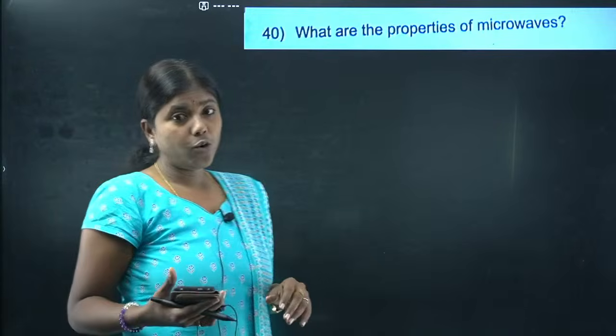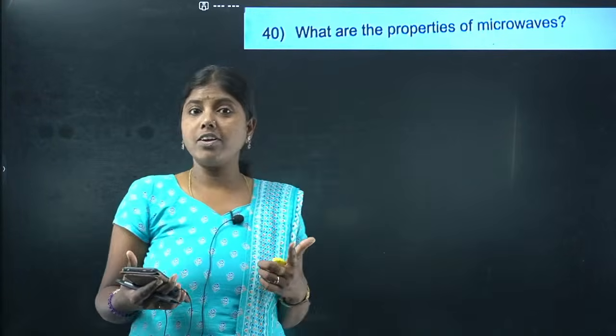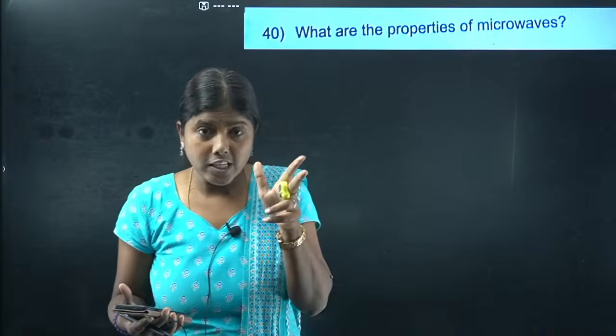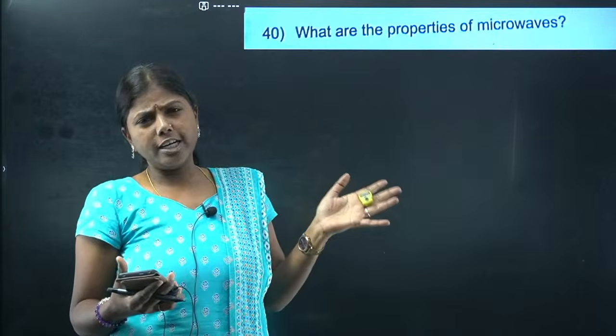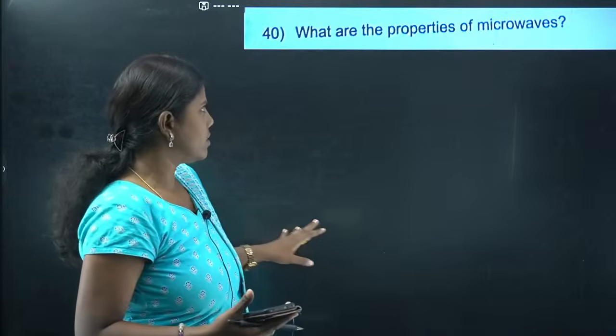We'll go for the properties of microwave. You can tell it is unidirectional and cannot penetrate through walls. You can write the frequency of the microwave, and it's a point-to-point communication. Huge data transfer can happen with microwaves.